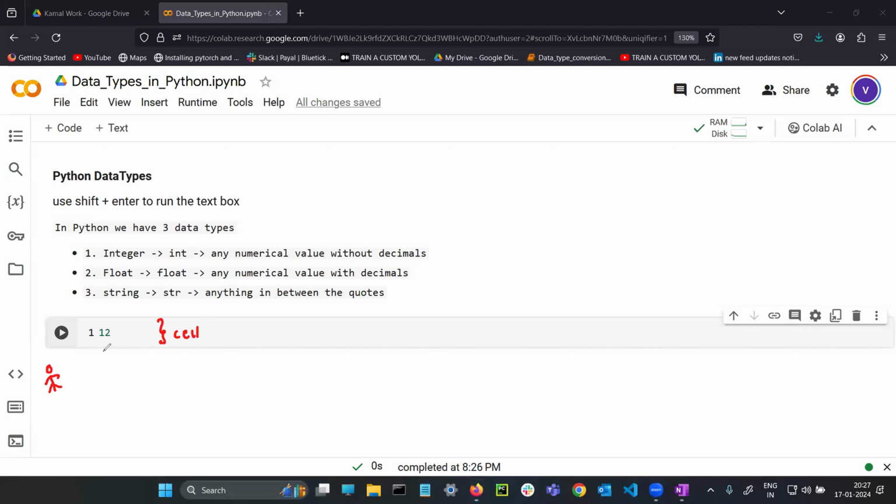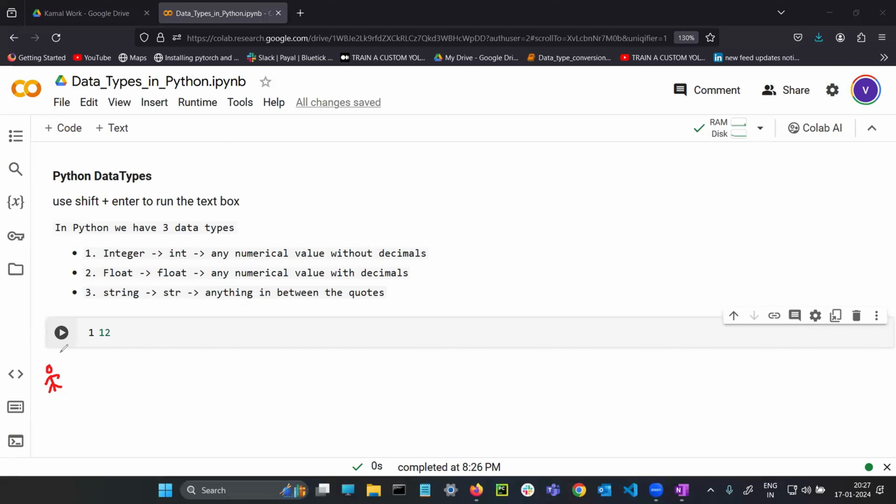In the cell, I'm writing 12. Guys, if I run this cell, what happens? You need to understand two things. You need to answer two things for me now. Where am I writing the code? I am writing the code in IDLE. So in the IDLE, I am writing the code. If I run this particular cell, what will this IDLE do? Can anyone explain to me?